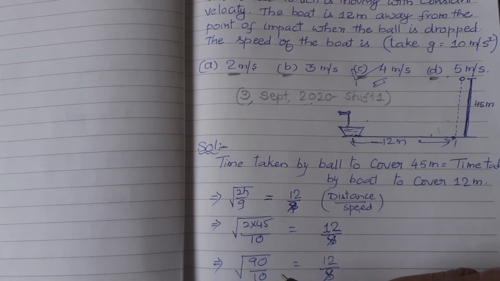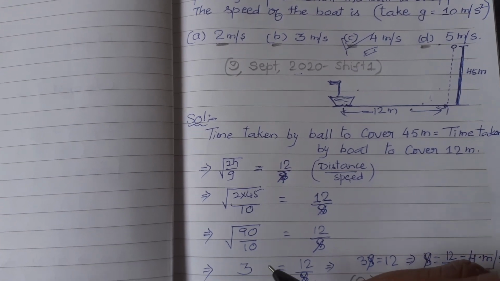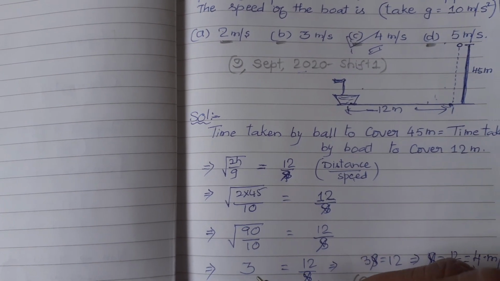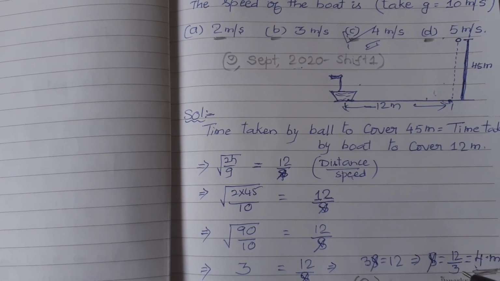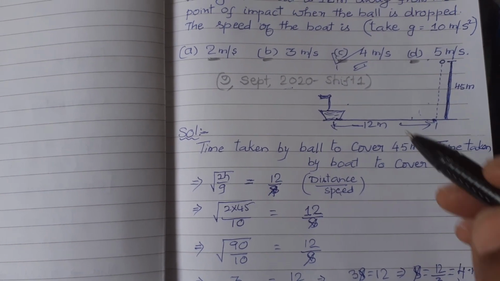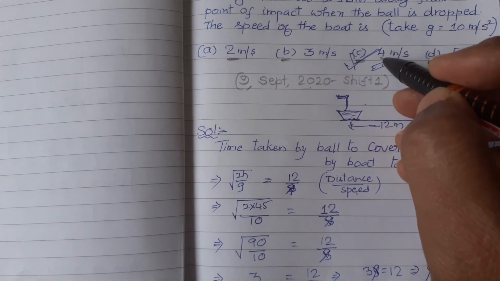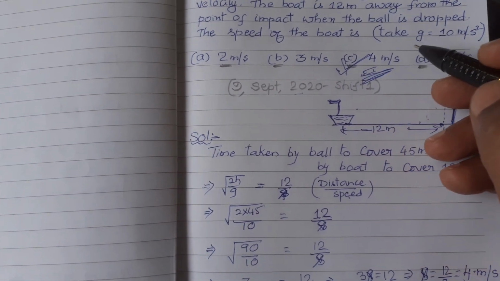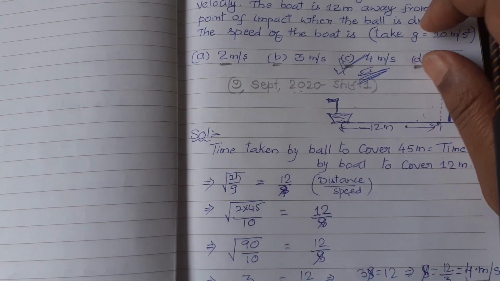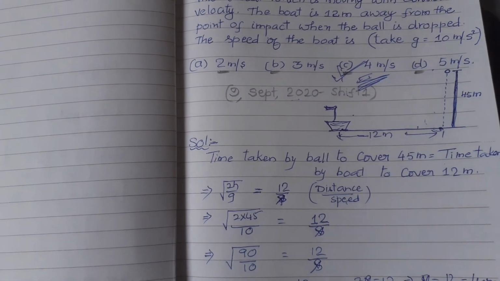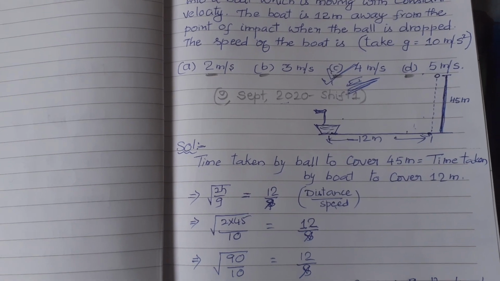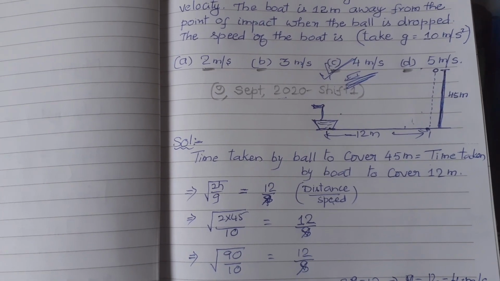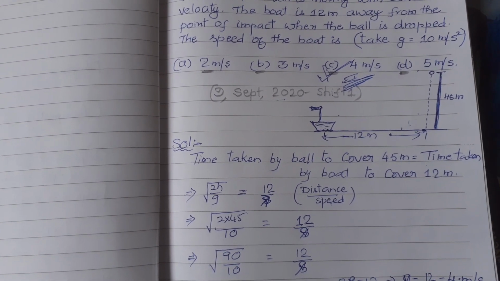So 90 by 10 is equal to 12 by s. 90 by 10 means 9. Square root of 9 is equal to 3. So 3 is equal to 12 by s, 3s is equal to 12 and s is equal to 12 by 3, which is 4 meters per second. So C is the right answer. What is the speed of the boat? 4 meters per second. In this way we have to arrive at the solution: the time taken by the ball is equal to the time taken by the boat.